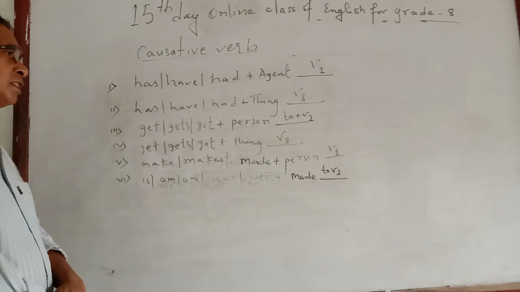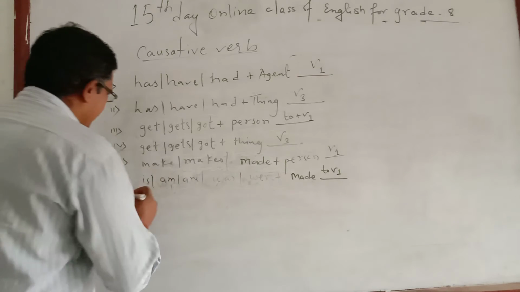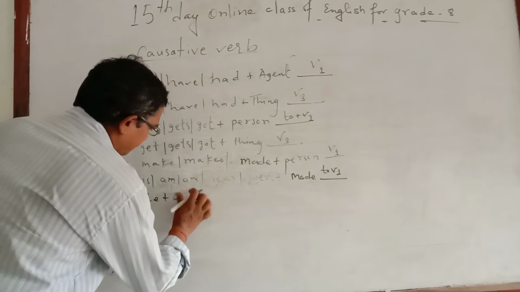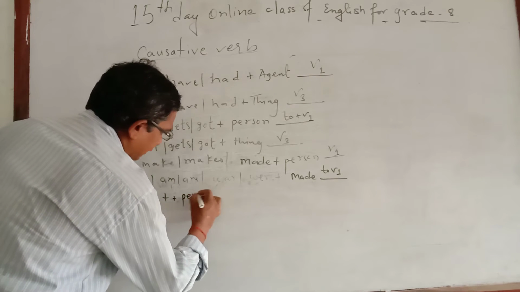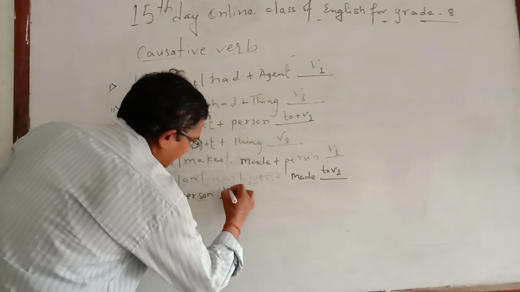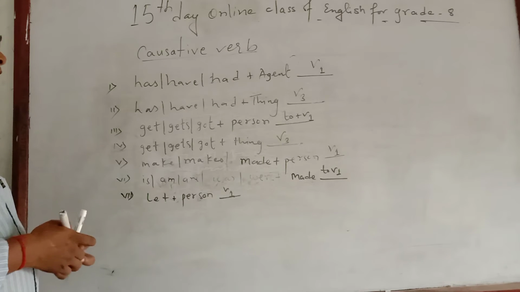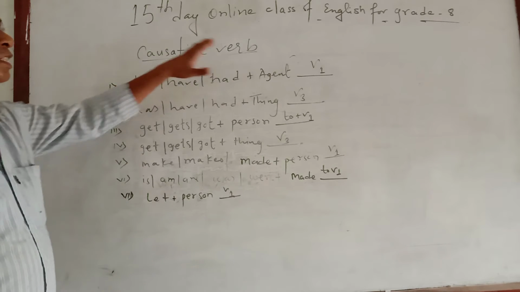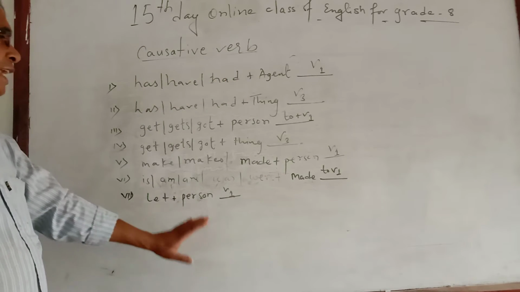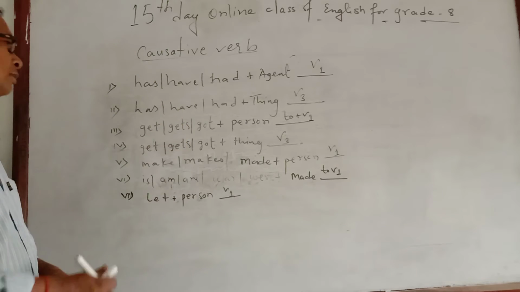Sometimes, as I told you, with let also the causative verb is asked. So with let, if there is let plus person, then always you have to insert the answer verb 1. So these are the total 7 rules related to the causative verb, and except these 7 rules, there is nothing extra that you need in order to find the right answer.